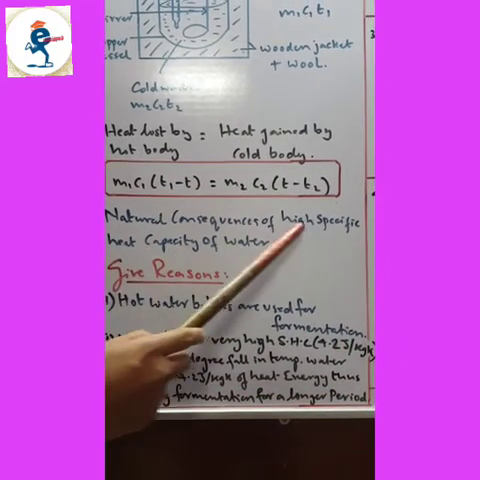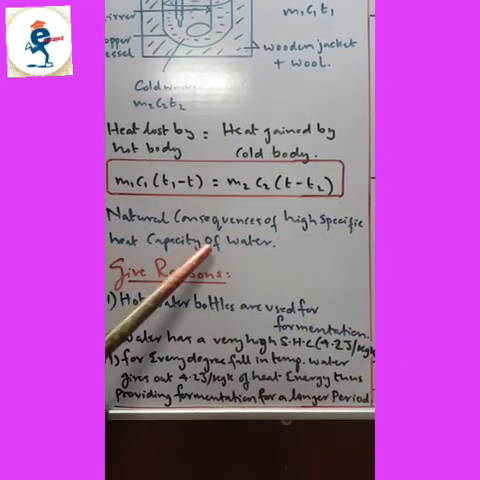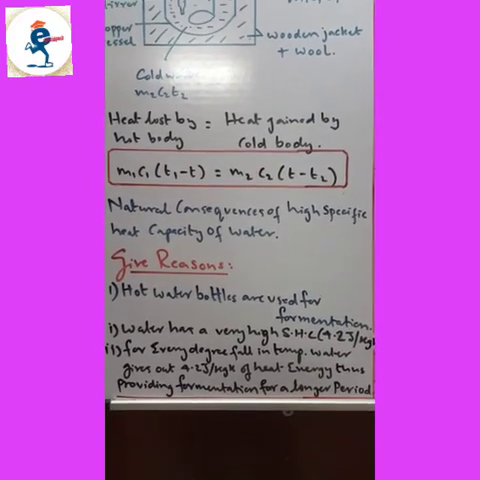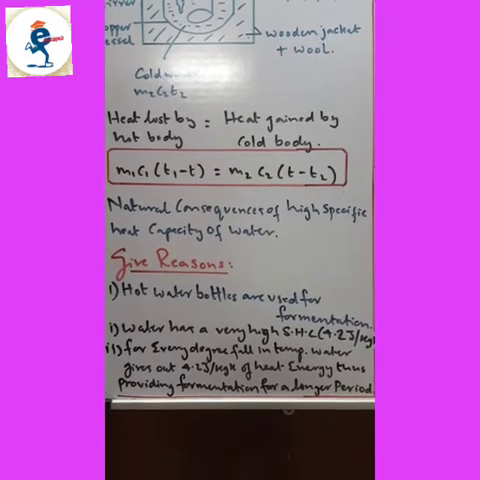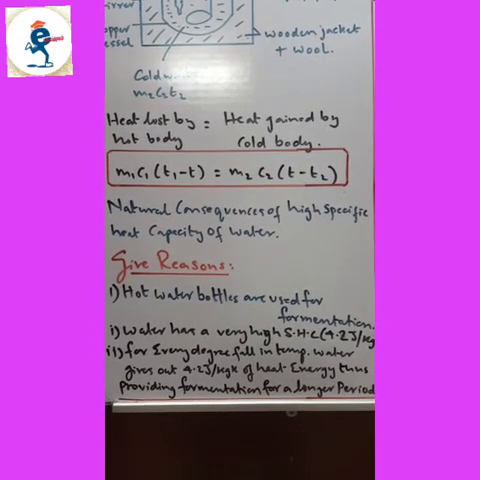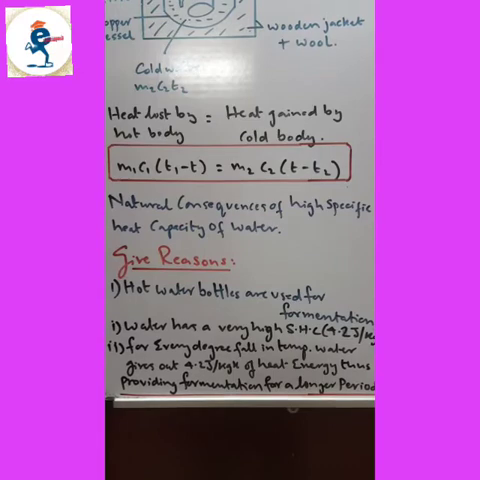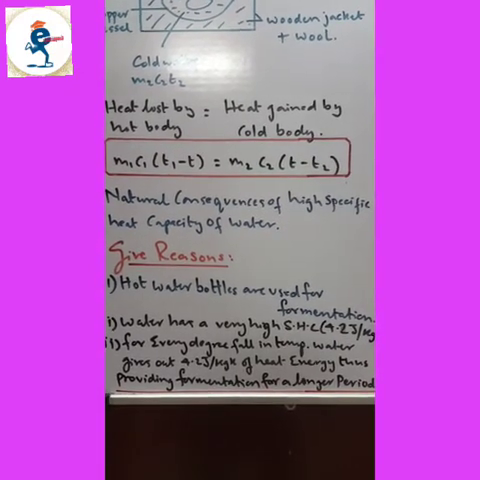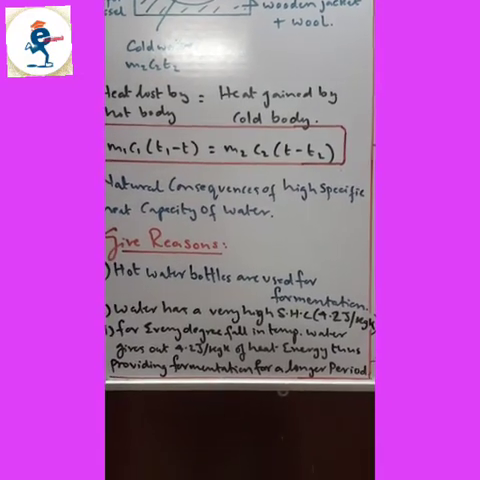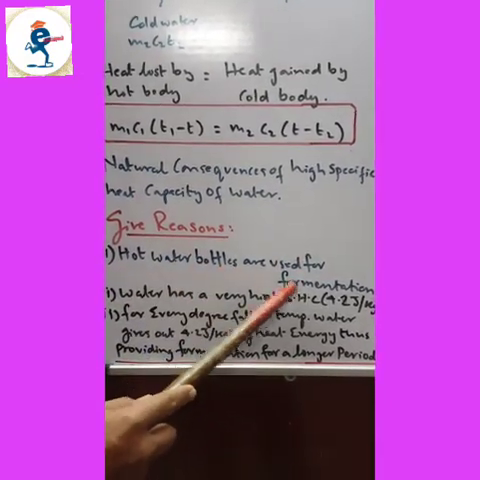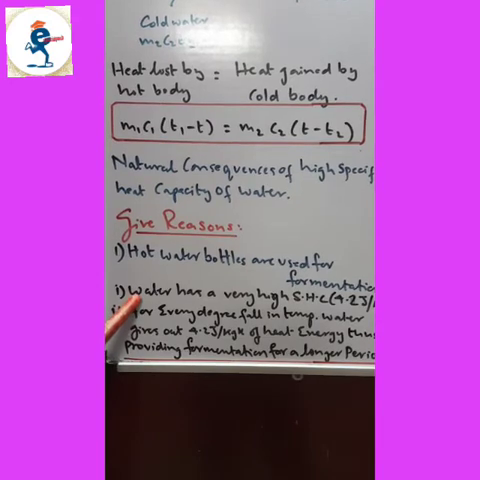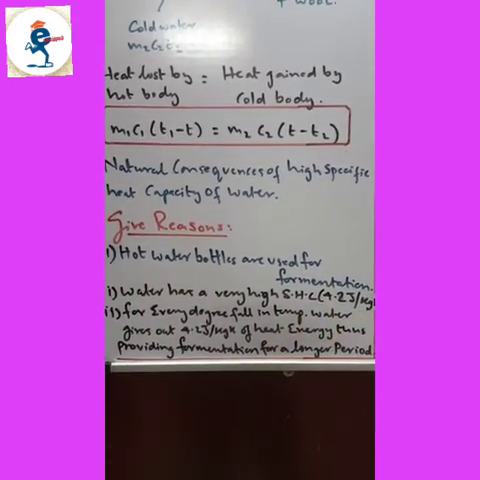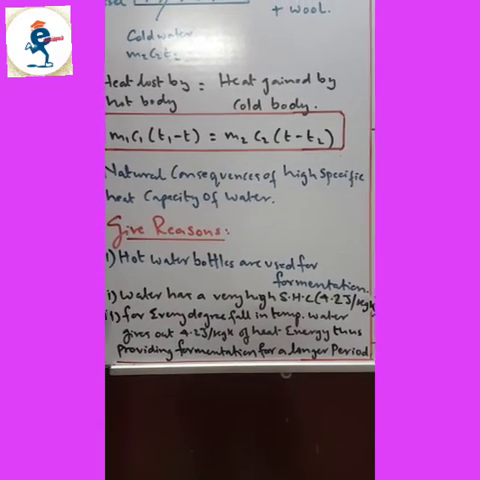Now, natural consequences of the high specific heat capacity of water. As I have told you, water has a very high specific heat capacity. There are many give-reason questions which come for the school exam and the board exam, but you should know how to write the answers. So I am going to teach you how to write the answers to the give reasons. The give reasons come for 2 marks, so at least 2 points you should write. Example: hot water bottles are used for fermentation. The first point you should always write is that water has a very high specific heat capacity, that is 4.2 joules per kg Kelvin. For all the give reasons, the first point I have taken this.